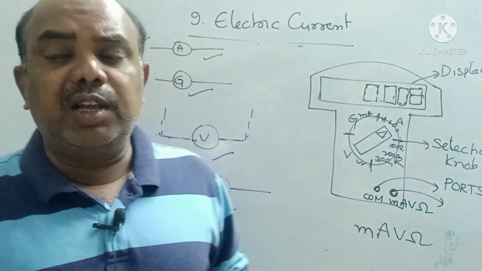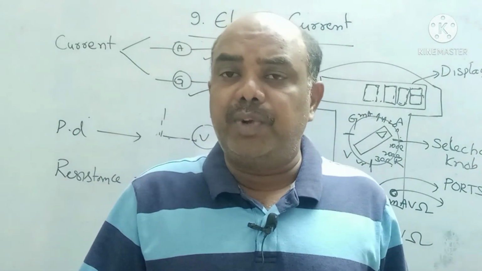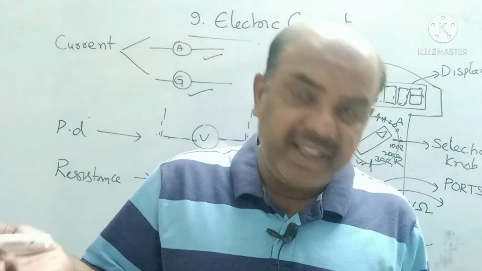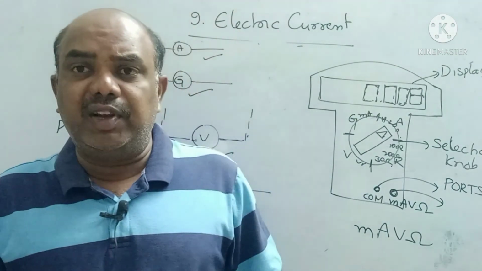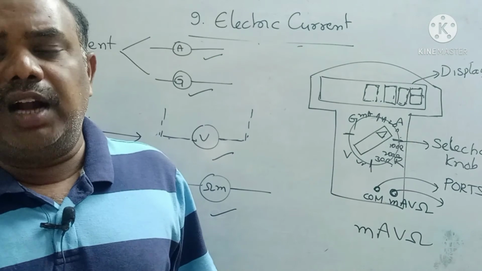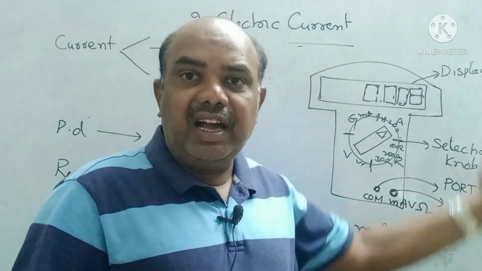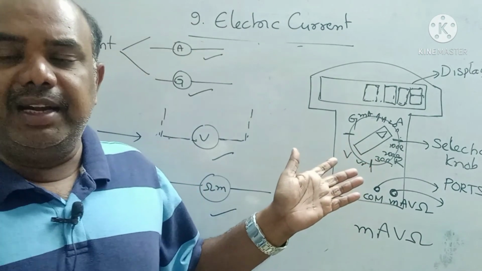Suppose a TV is not working properly, then you can find which IC is gone, which diode is not working properly. Suppose a TV remote or a cell phone is not working, whether the current is flowing or not, all those things can be checked with the help of a multimeter. This is the brief introduction of the multimeter.